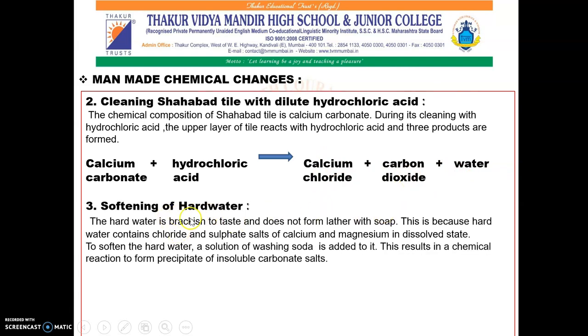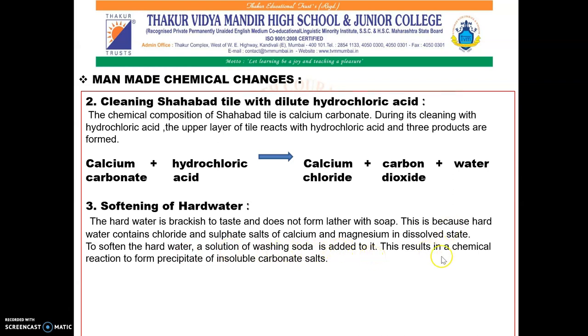Softening of hard water. Some wells or tube wells have hard water. It is brackish to taste and does not form lather with soap. This is because hard water contains chloride and sulfate salts of calcium and magnesium in dissolved state. To soften the hard water, a solution of washing soda is added to it.